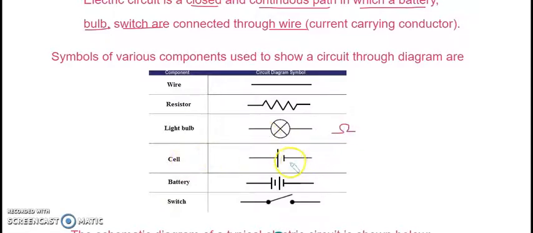A cell, if it's one battery, we show it like this. If I have to show two or three batteries connected, like I had connected two batteries, then it will be like this. Switch open is this, and if I want to show the switch closed, then it is drawn like this. These are the different components of a circuit which are shown in a diagram.